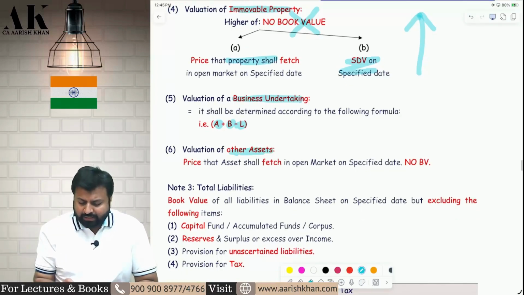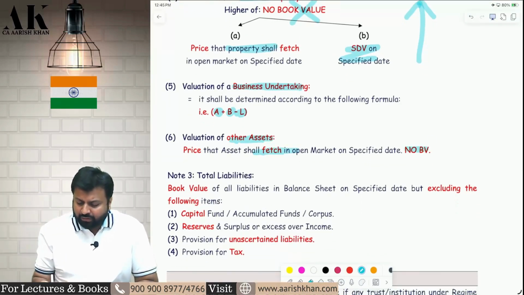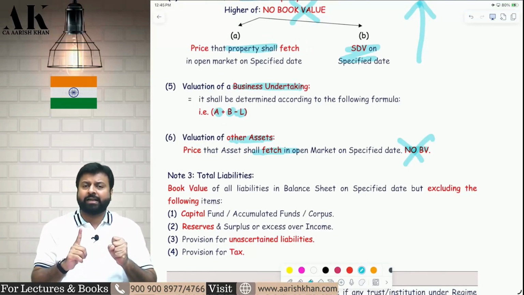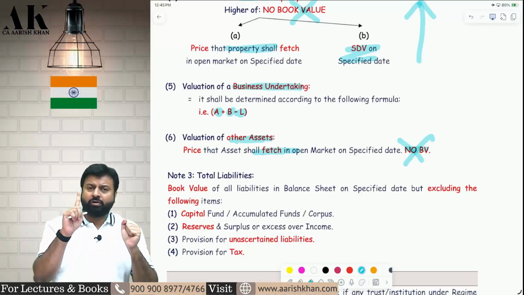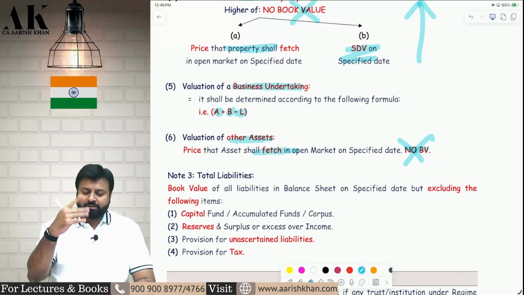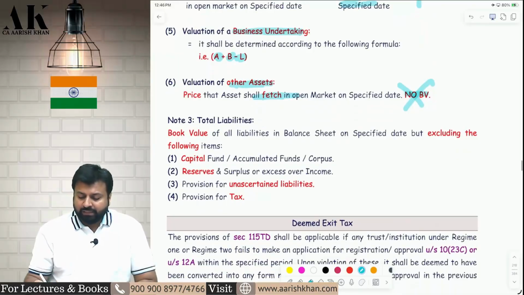And last but not least, other assets. Other assets you will take at market value, not book value. So all the assets are categorized into how many categories? Six categories. First one, quoted shares and securities. Second, unquoted equity shares only. Third, unquoted preference shares and securities. Fourth, immovable property. Fifth, business undertaking. Sixth, other assets. Now, here we complete the assets.